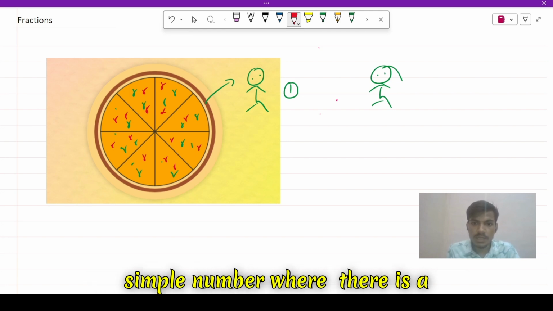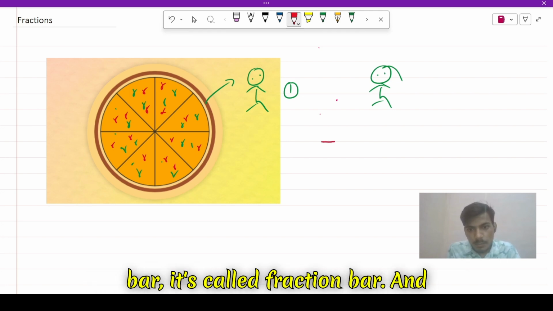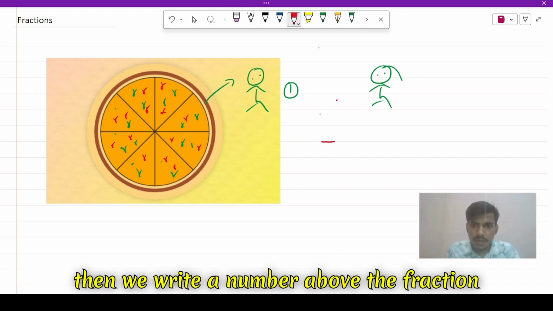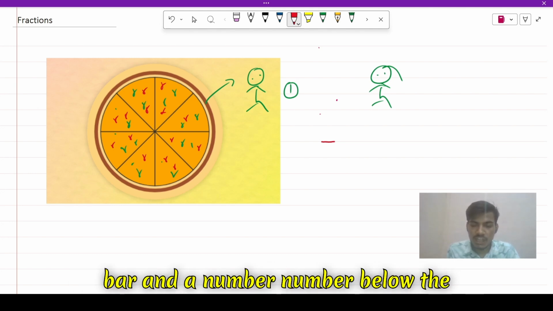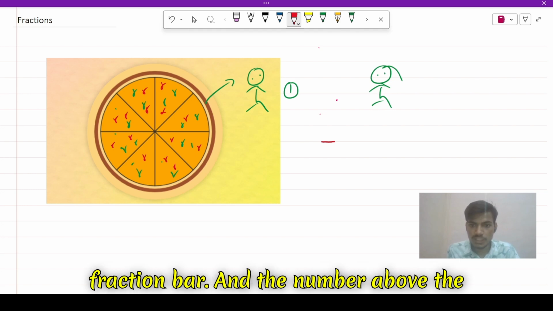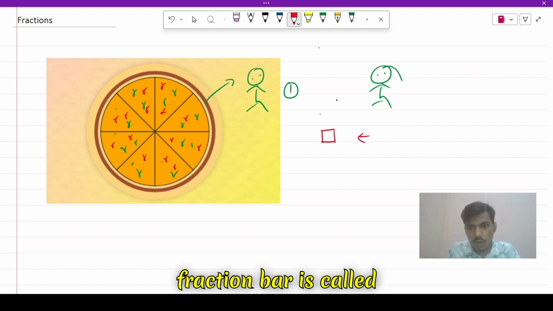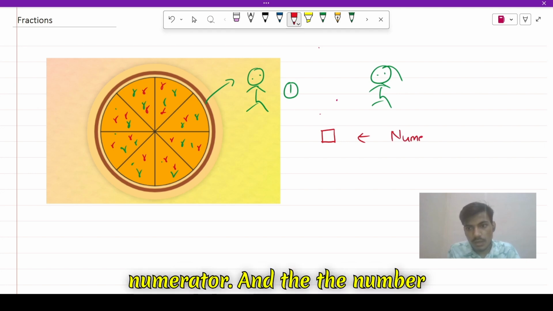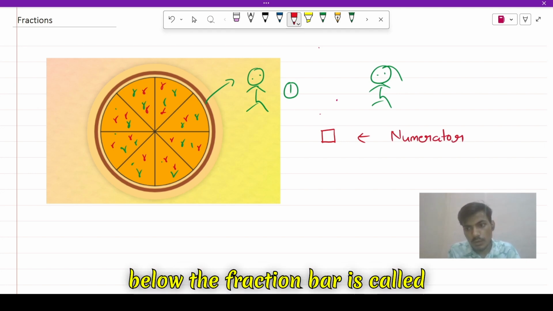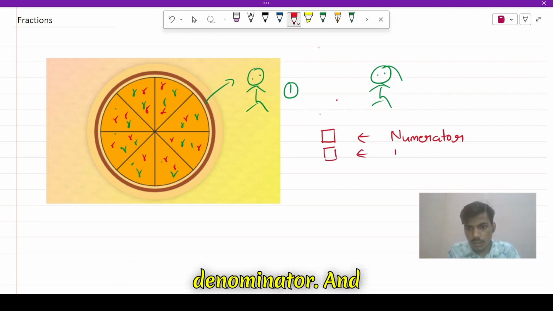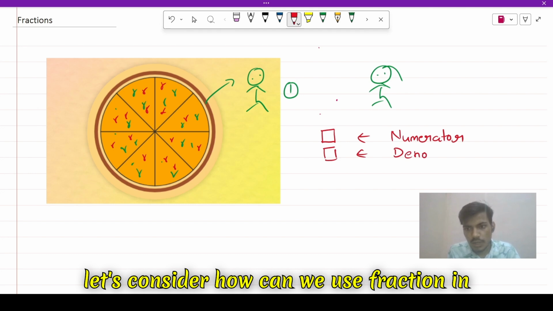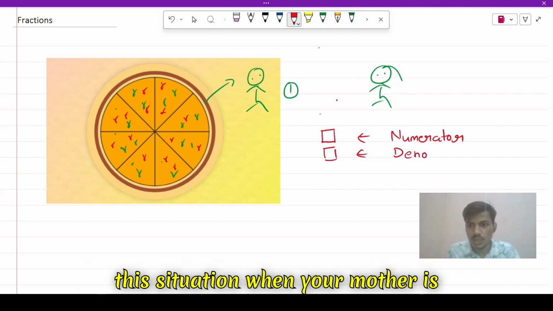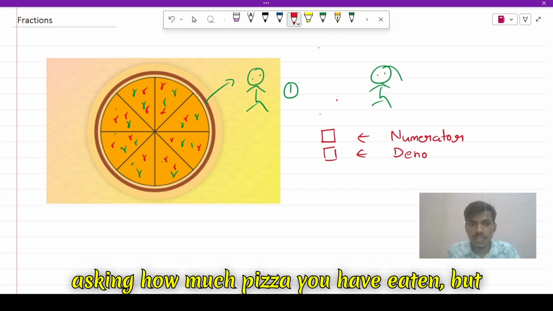A fraction is a simple number with a bar. It's called the fraction bar, and we write a number above the fraction bar and a number below it. The number above the fraction bar is called the numerator, and the number below the fraction bar is called the denominator.